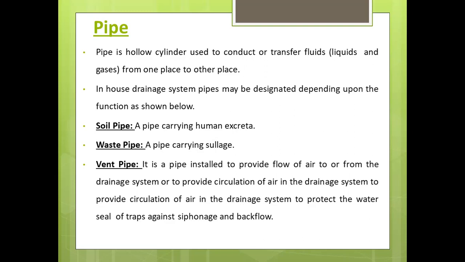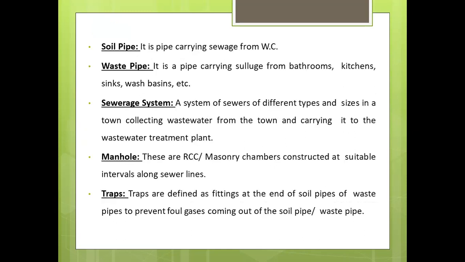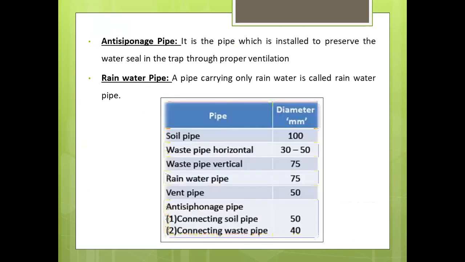Next is a vent pipe. The pipe installed for the purpose of ventilation of the system is known as a vent pipe. Basically, a vent pipe is open at the top and at the bottom to facilitate exit of foul gases, and it is carried at least 1 meter above the roof level, right? Next are the soil pipe and waste pipe, which we have already seen.